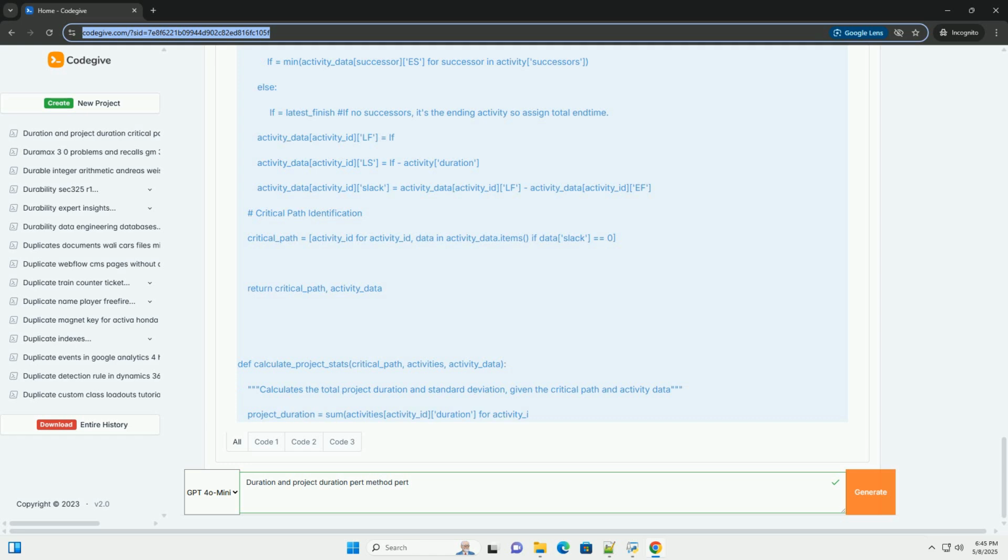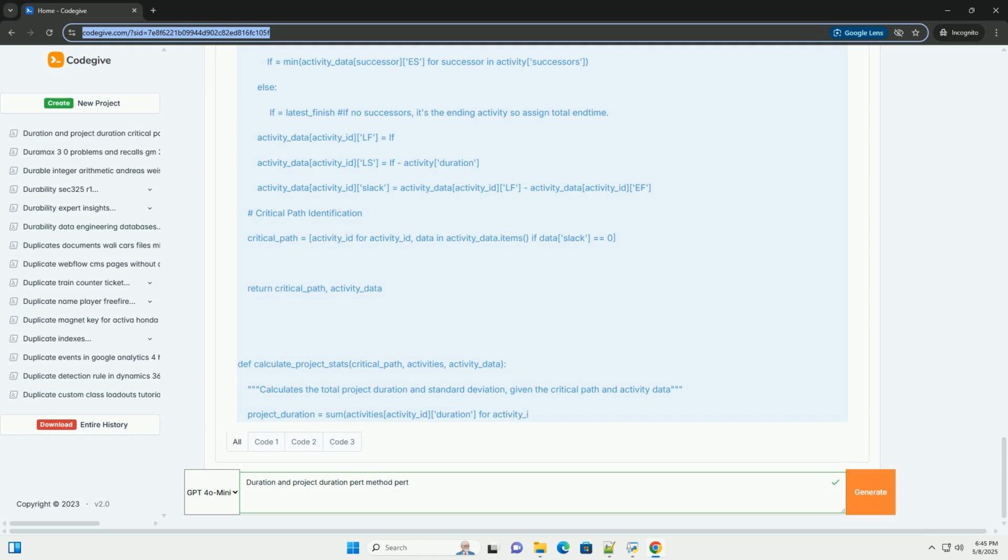A equals 5 days. M equals 7 days. B equals 12 days. TE equals (5 plus 4 times 7 plus 12) slash 6, equals (5 plus 28 plus 12) slash 6, equals 45 slash 6, equals 7.5 days.